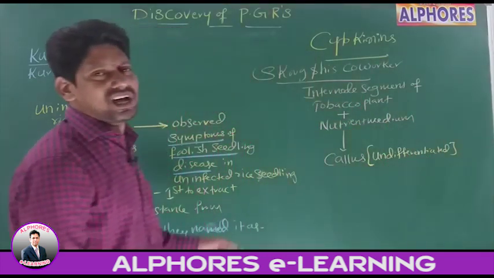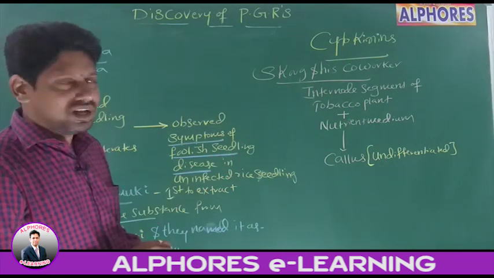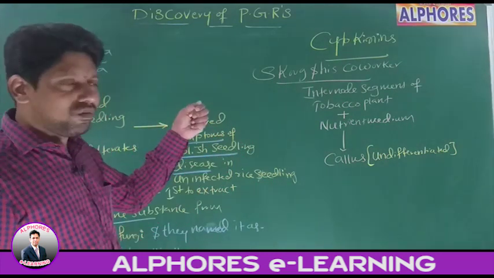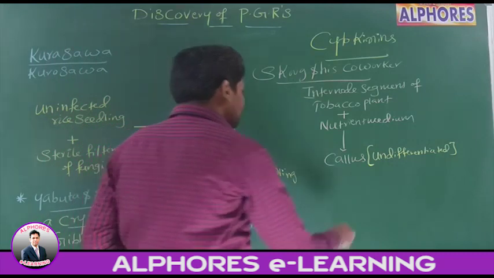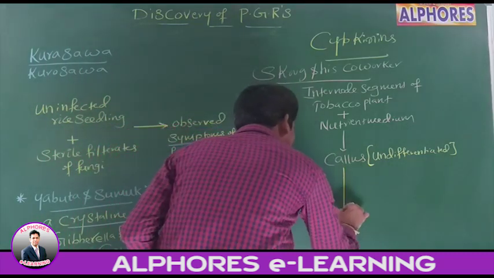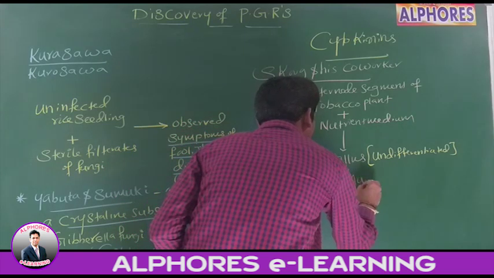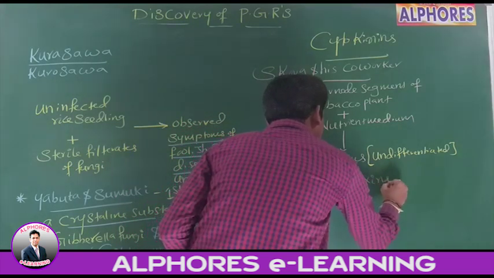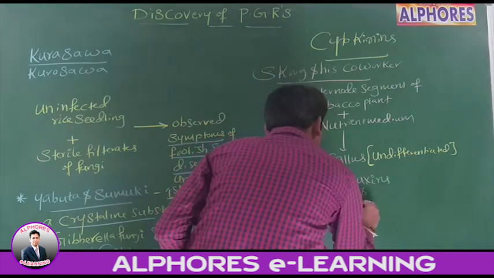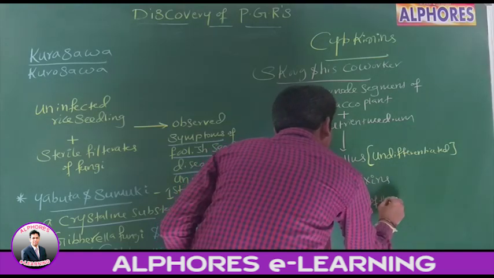Undifferentiated group of cells, or undifferentiated mass of cells. Now, Skoog and his co-workers observed, to this callus, when they added auxins, what did they add? Auxins and one of the following.